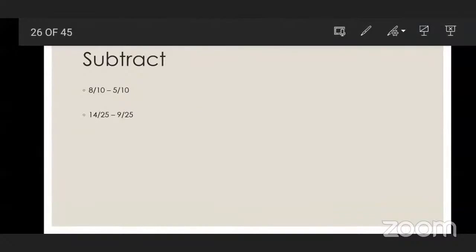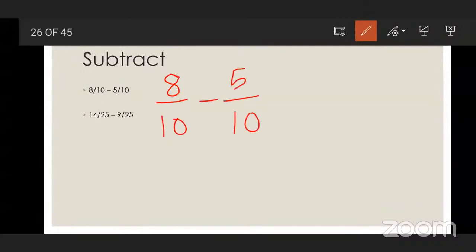Now subtract. Can you subtract, beta? Yes, sir. What is the first? 8 upon 10. Next, minus 5 upon 10. What will be the answer? 3 upon 10. Okay, what did you do, beta? I have subtracted 8 and 5, because the denominator is same.